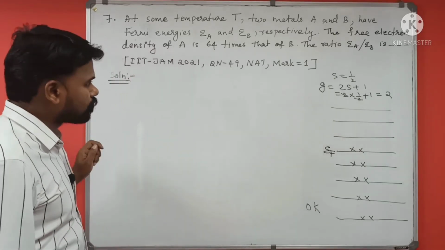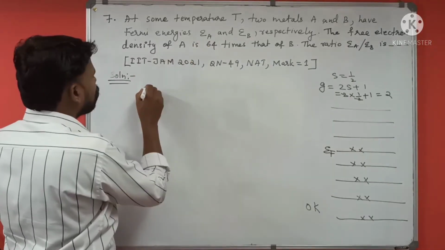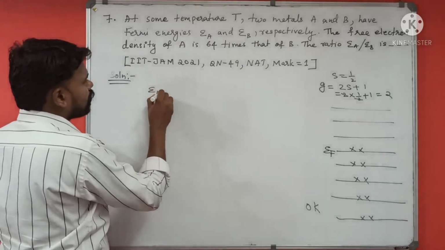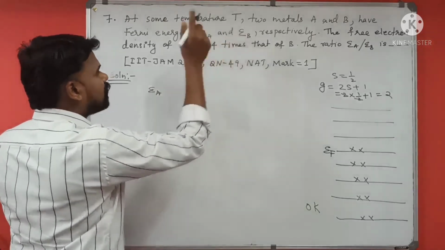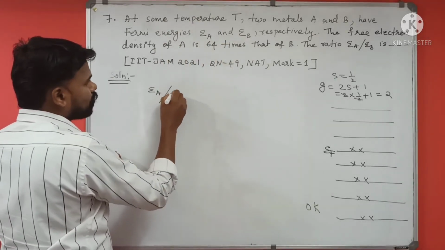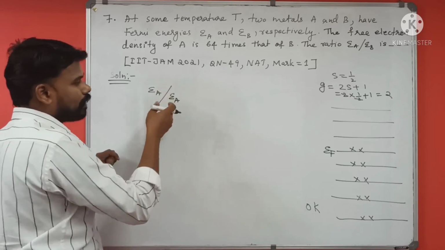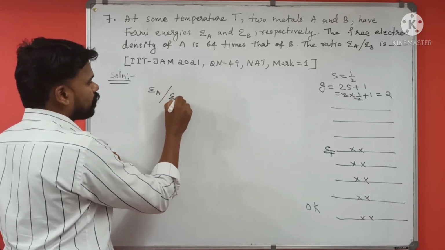In this question, the Fermi energy for metal A is EA and for metal B, EB. We have to find the ratio EA by EB.